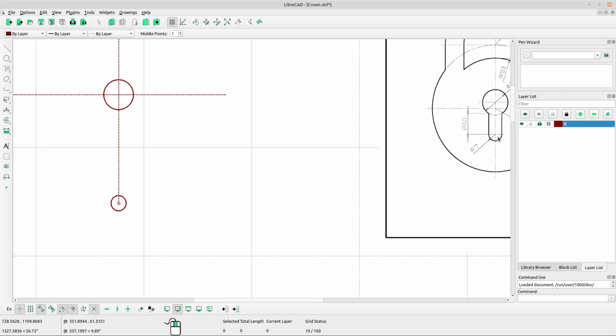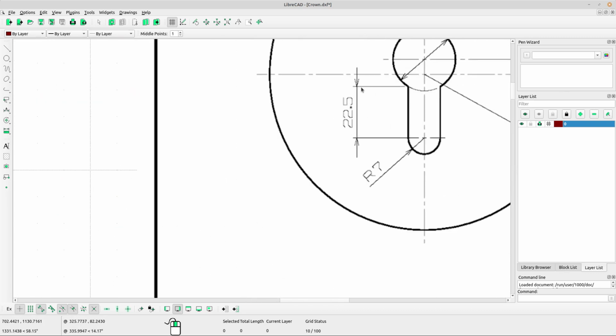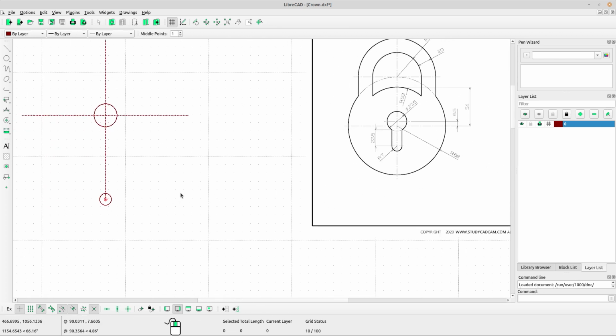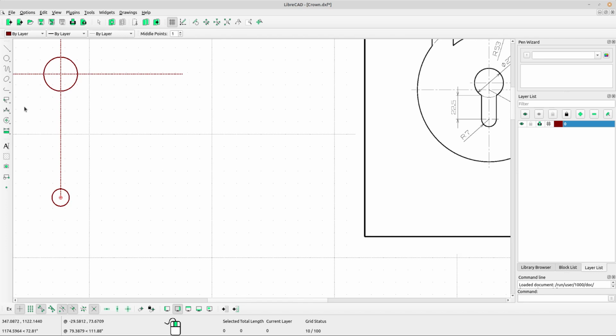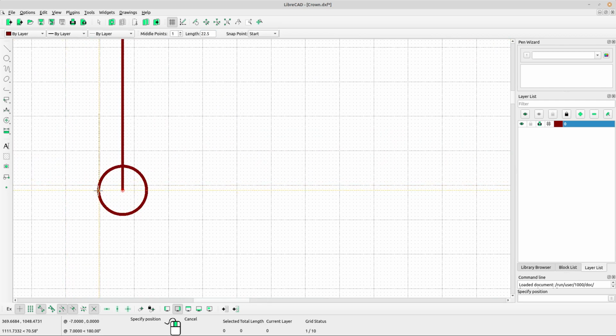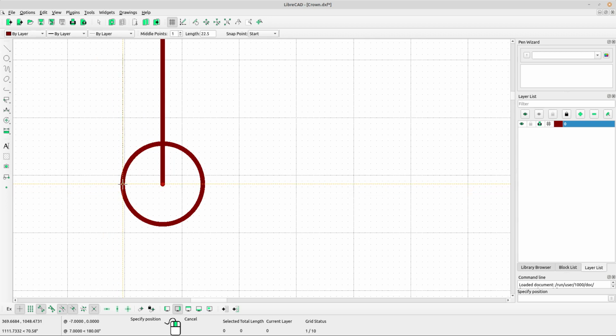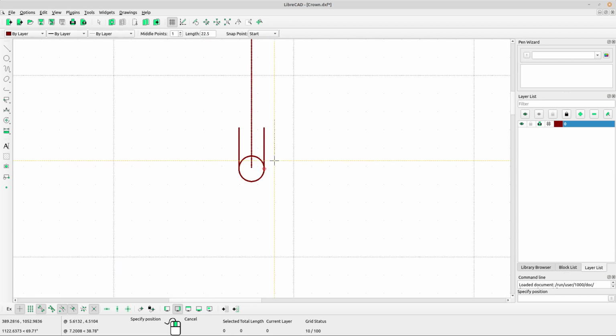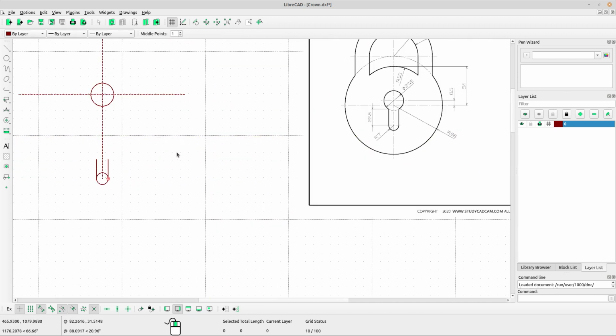Now draw this. I think it's vertical line, 2 vertical lines. Select vertical and type for the length vertical lines 22.5. Select snap point start and left click at the position at the left side and right side of the circle. Okay, right click to escape.